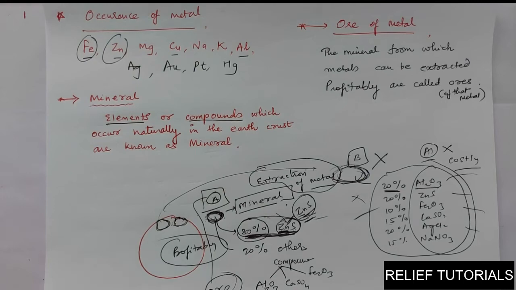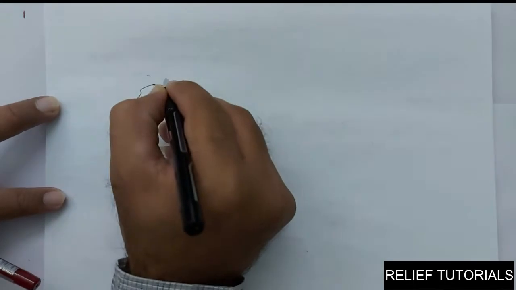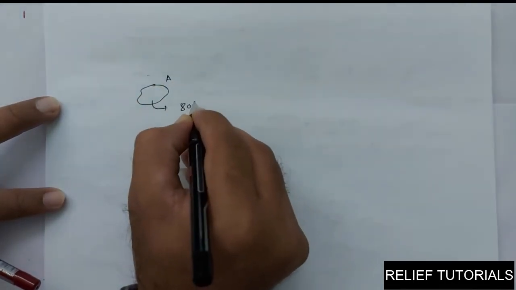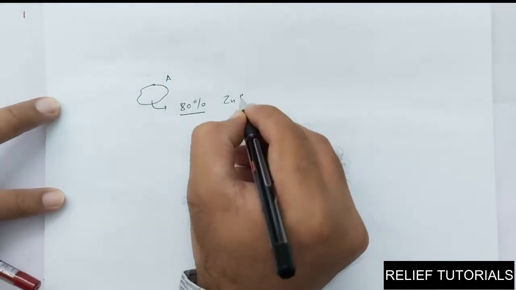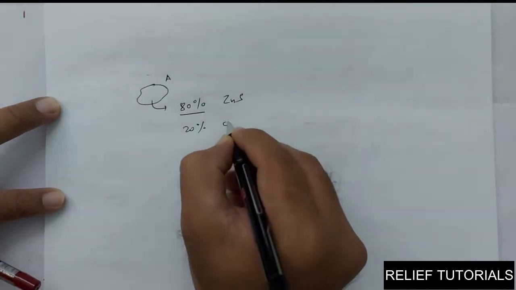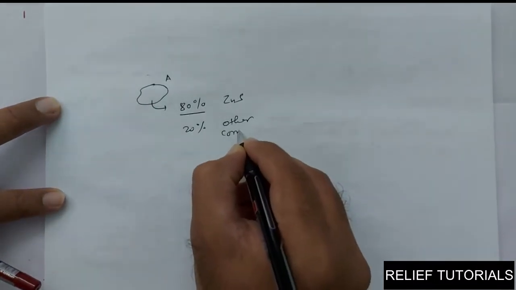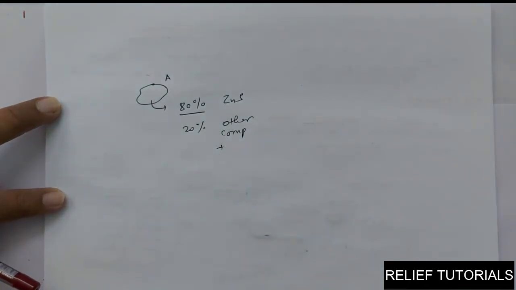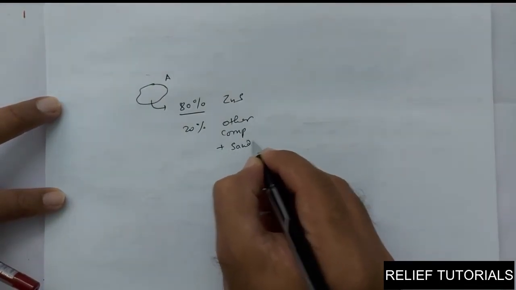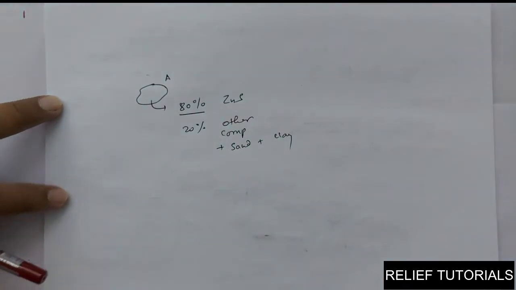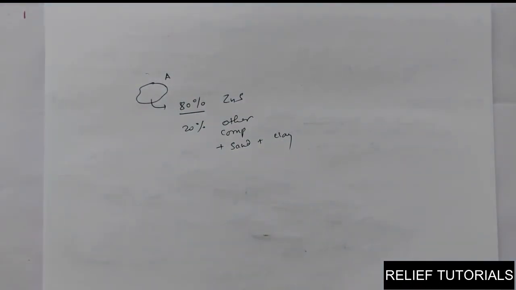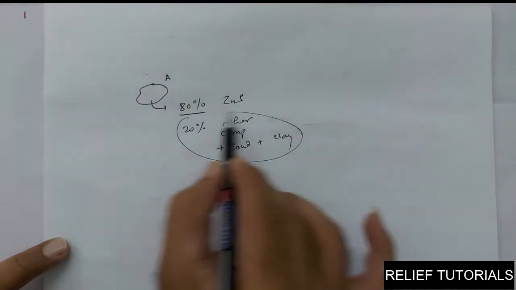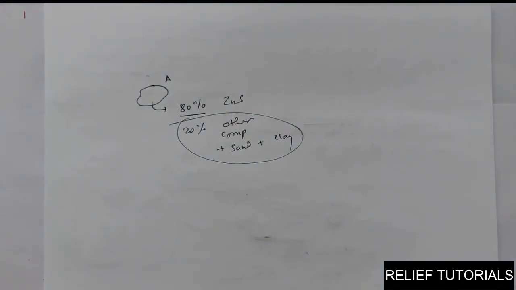Okay, then one, okay, this is one. Again, the same example I am taking again. Again, this is mineral A, which we have taken. We know that 80% of that is zinc sulfide, and 20% are other compounds. And as we are taking it from the earth, it contains sand, it contains clay, etc. Means for us, these things are almost useless.